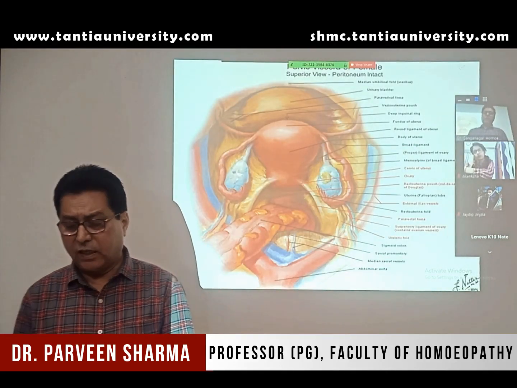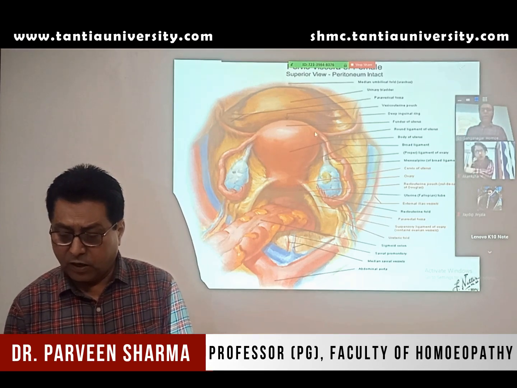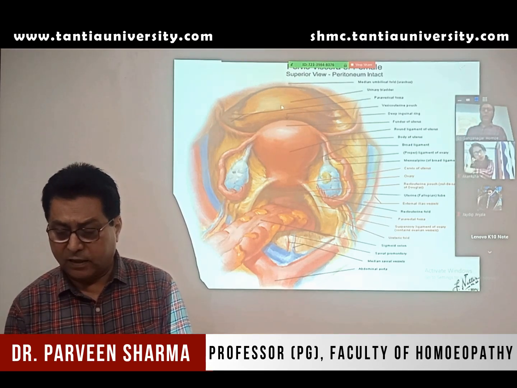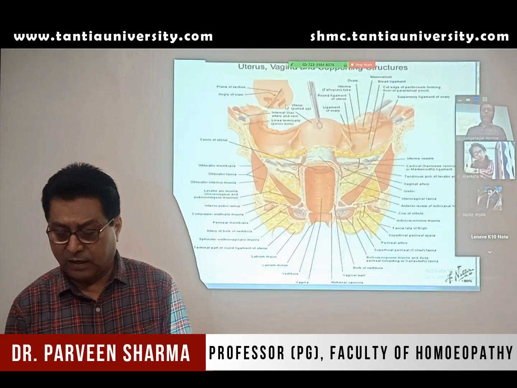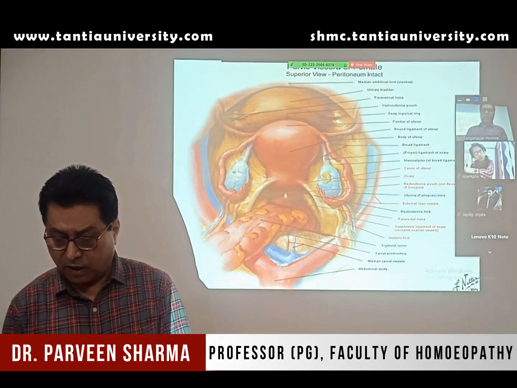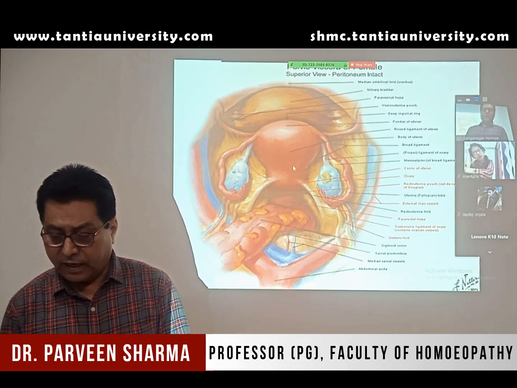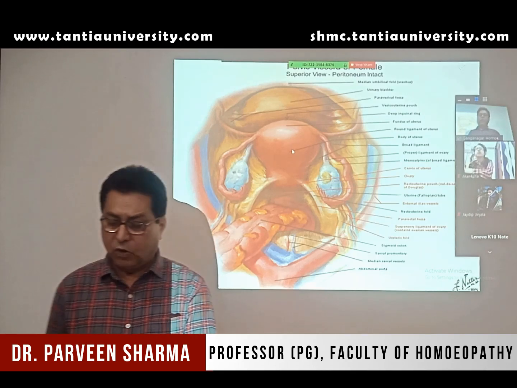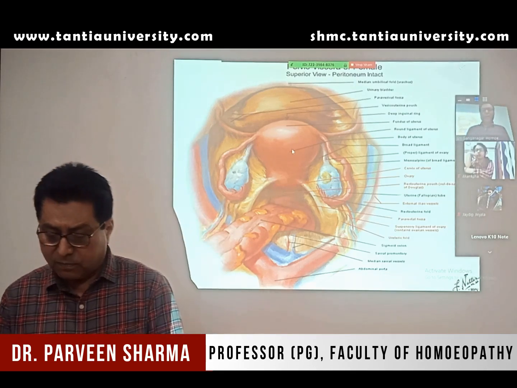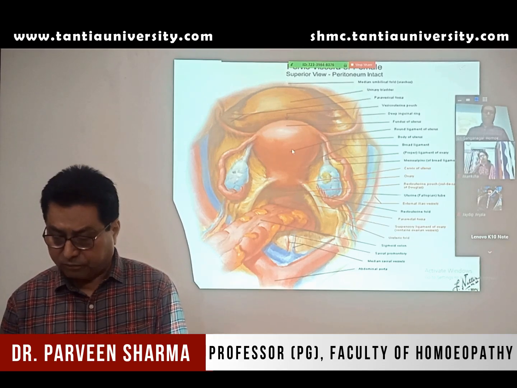Now when you see the normal uterus in the female, you can make out in this diagram, anterior to the uterus you have the urinary bladder. This is the urinary bladder in the pelvic cavity. Then posterior to the uterus you have the sigmoid colon, and the lower part of the uterus, which is known as the cervix, has the rectum posterior to it. Again, it's important to know that the uterus, urinary bladder, rectum, and sigmoid colon are all covered by the peritoneum.